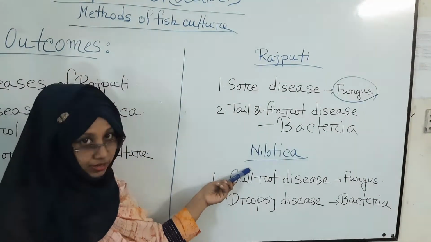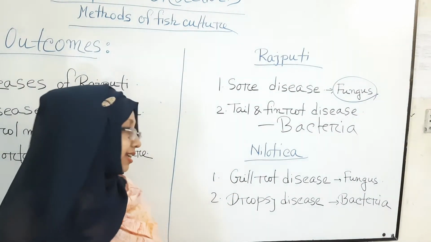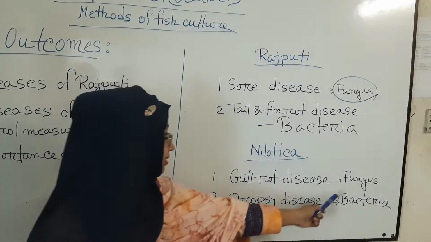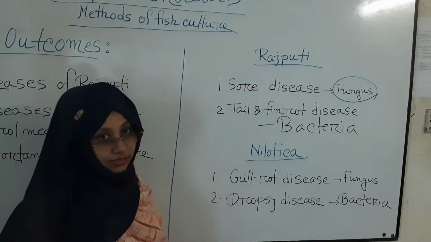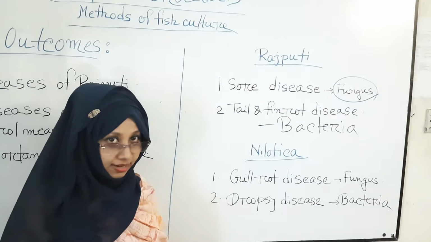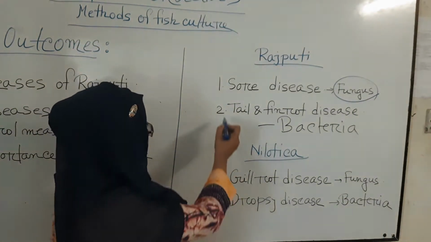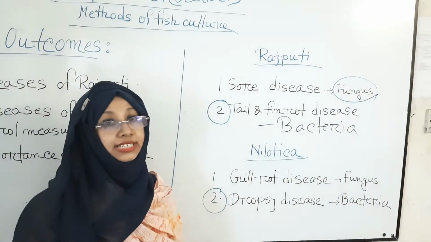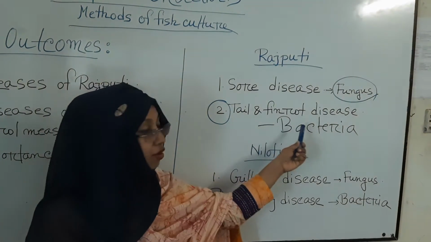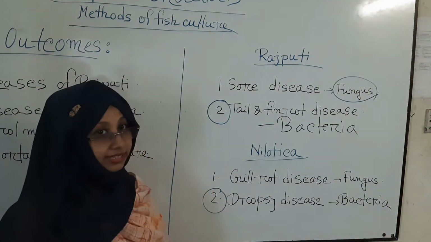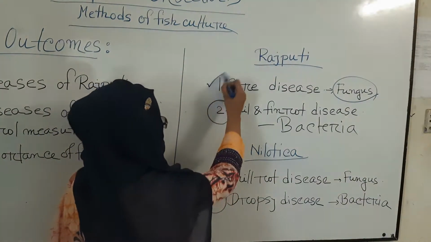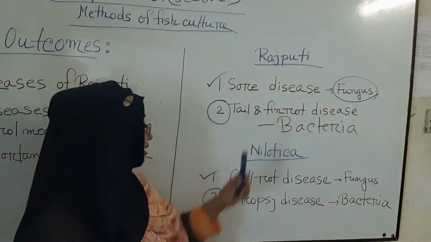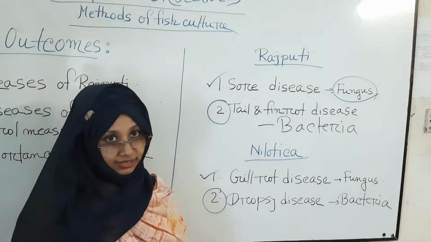Now next, Nilotica. There are two important diseases: one is gill rot disease, which is caused by fungus, and another is Roxy disease, which is caused by bacteria. Students, see most attentively: these two diseases are caused by bacteria, one is tail and fin rot disease and another is Roxy disease. And these two diseases are caused by fungus, one is sore disease and another is gill rot disease.